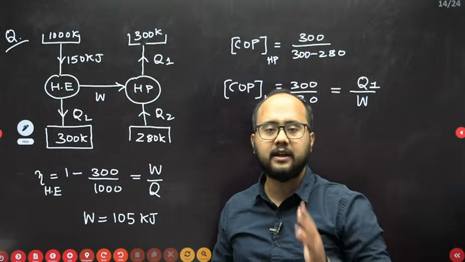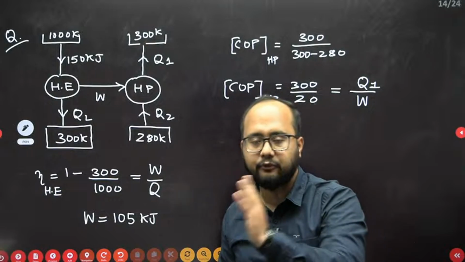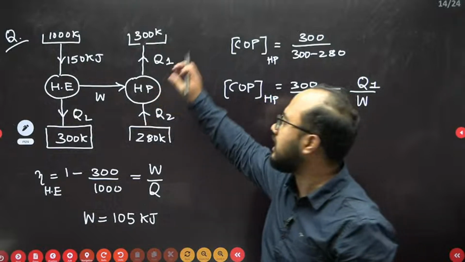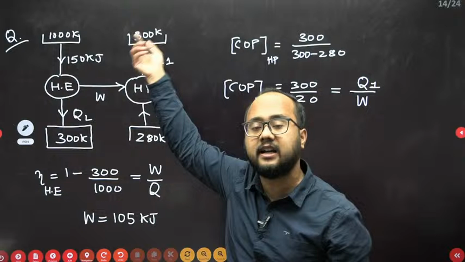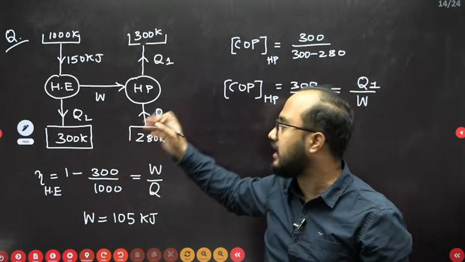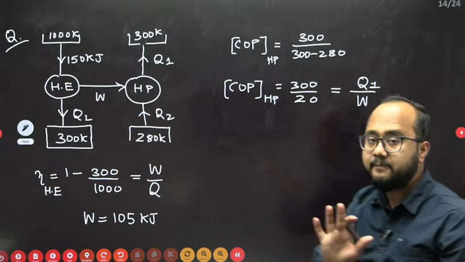Many students will be confused here because the diagram is exactly the same for both the heat pump and the refrigerator. Only the desired effect is different. The desired effect for a heat pump is whatever heat we are transferring to the 300 Kelvin reservoir, right? And in the case of a refrigerator, whatever heat we are extracting from the low temperature reservoir becomes the desired effect. Very basic point I am telling you.